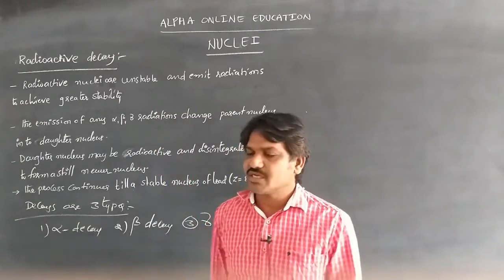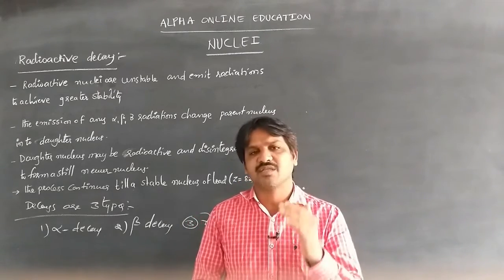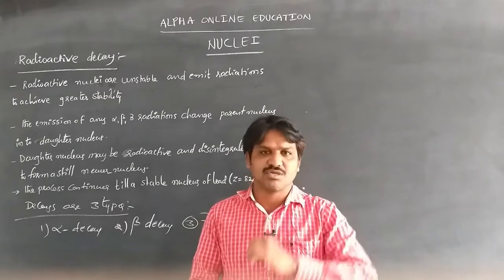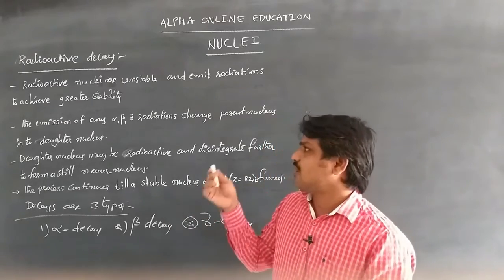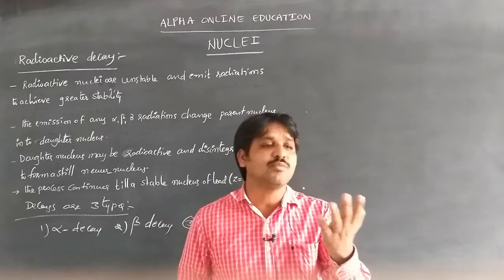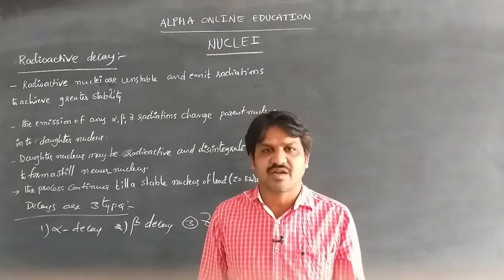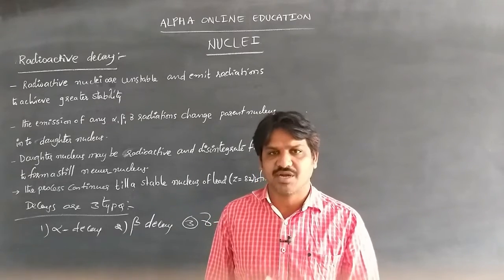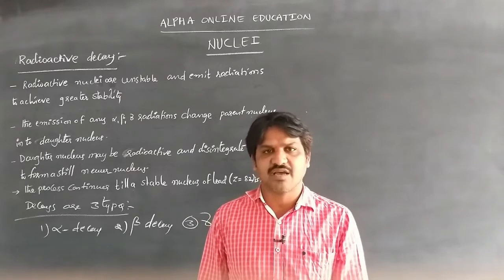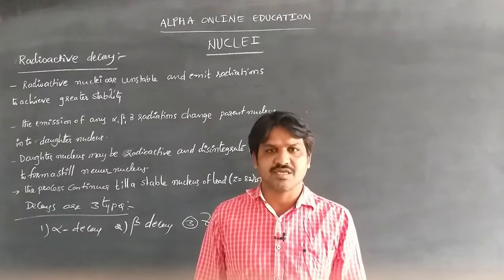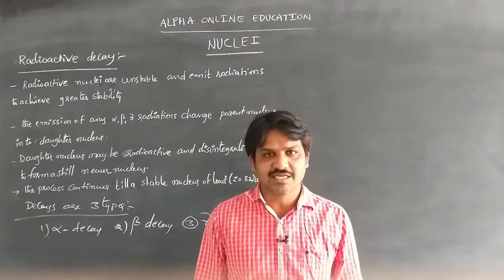The radioactive nucleus is unstable, in an excited state, so it emits alpha, beta, and gamma radiations in order to become stable. By emitting them, the original nucleus, which is the radioactive substance, is the parent nucleus, and it changes into a new nucleus called the daughter nucleus.